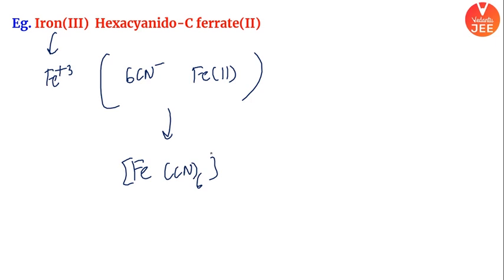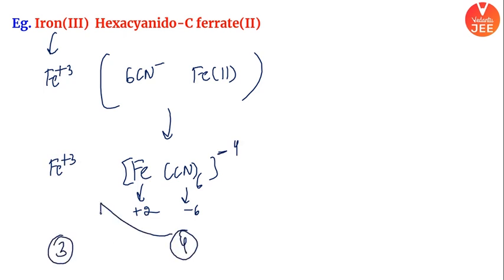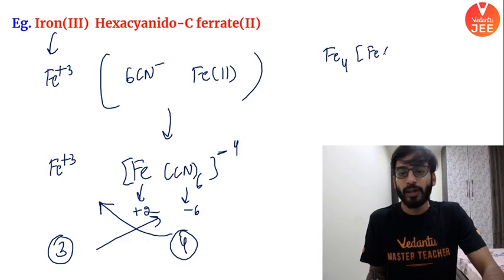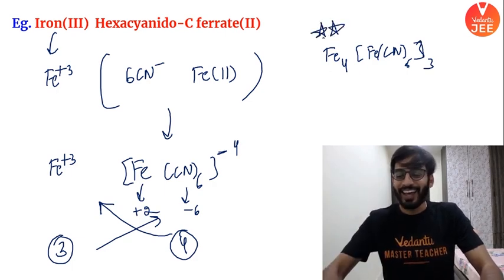Okay, so overall charge, if I can write, it will be Fe(CN)6. Here beta, what will you get? This is of plus 2 state. This will be minus 6. Overall charge would be minus 4. Here Fe is in plus 3 state. So here overall charge is 3. Here overall charge is 4. Cross multiply. What will you end up getting? I hope you have written your answer. And your answer would be, check this out. It will be Fe4[Fe(CN)6]3. How about that? So you got the structure carefully, and this is your answer.